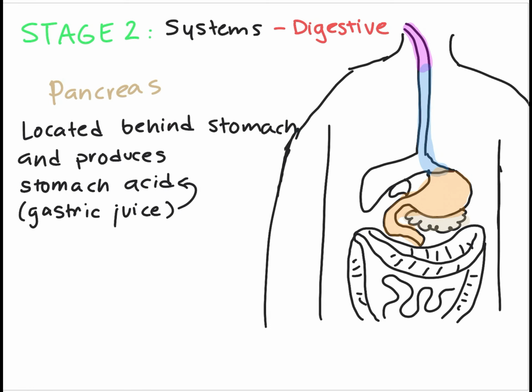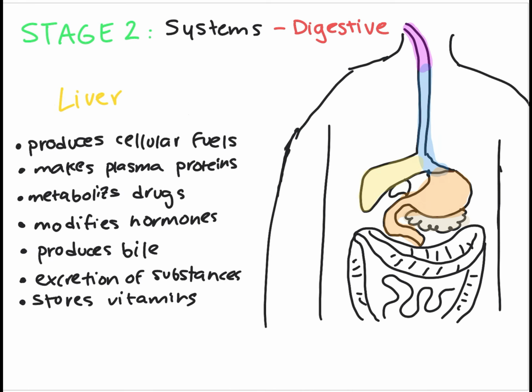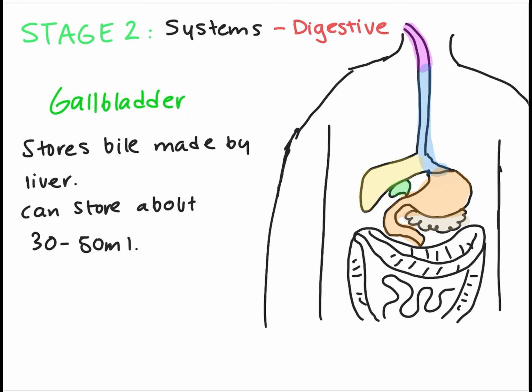The stomach also has gastric juice, and this juice is formed by hydrochloric acid and enzymes. This juice is also made by the pancreas. The pancreas is located behind the stomach, and it sends this gastric juice to the stomach. Then the liver. The liver makes bile, and then it sends that bile to the gallbladder. In there, the gallbladder stores the bile, and by the way, it can store about 30 to 50 milliliters of